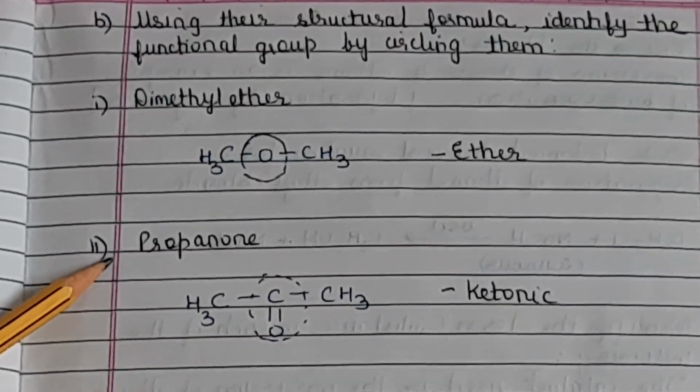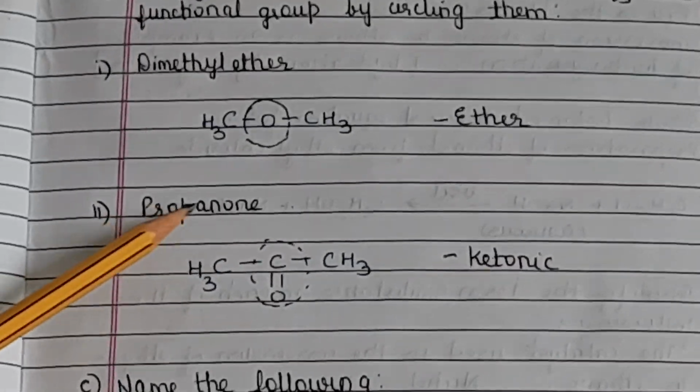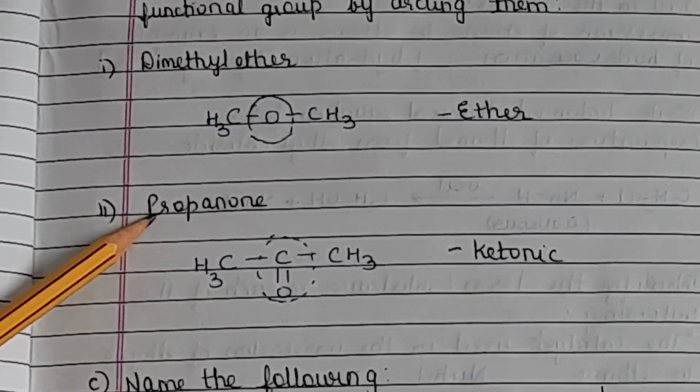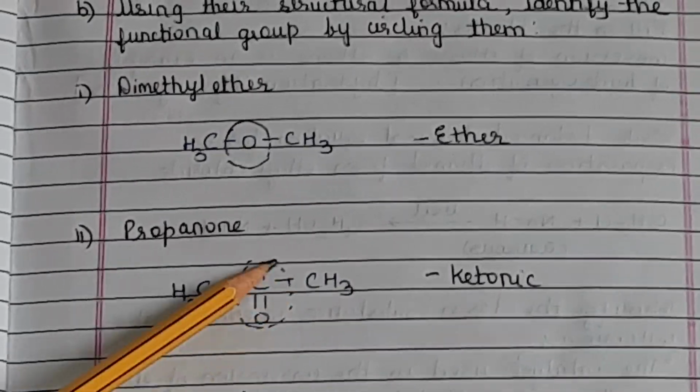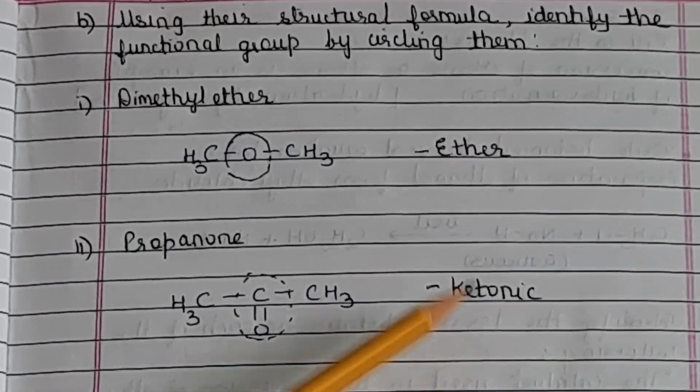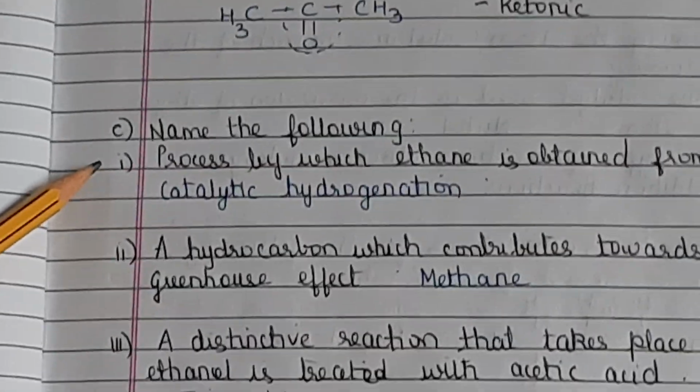Now again ketones are not there in syllabus. This is acetone and IUPAC name is propanone. So CH3 C double bond O CH3. So this is the functional group which is called ketonic. Okay. Next, name the following.